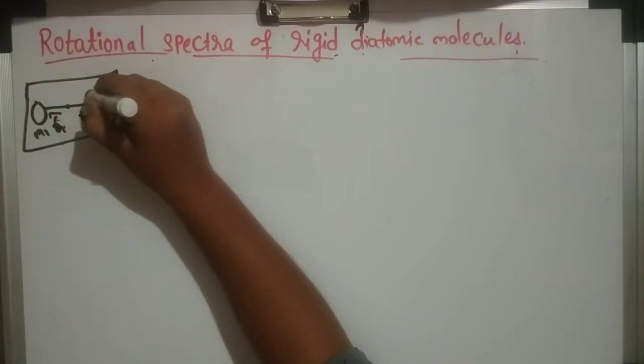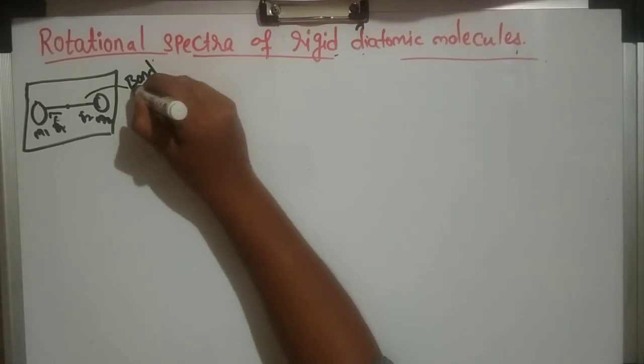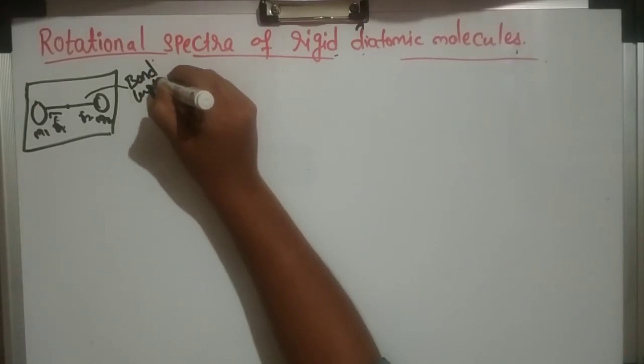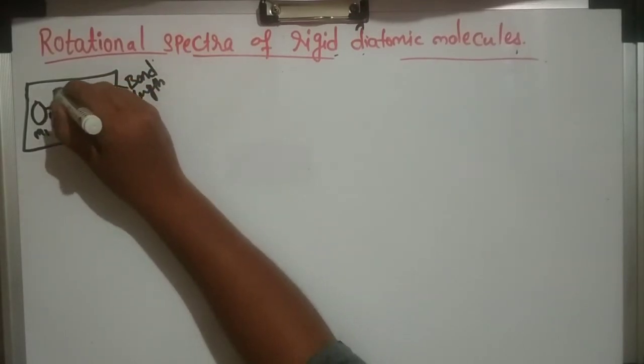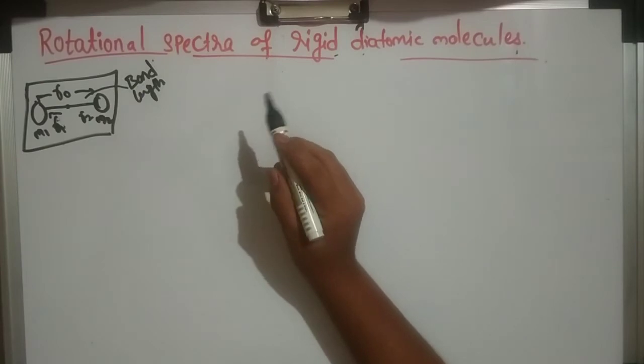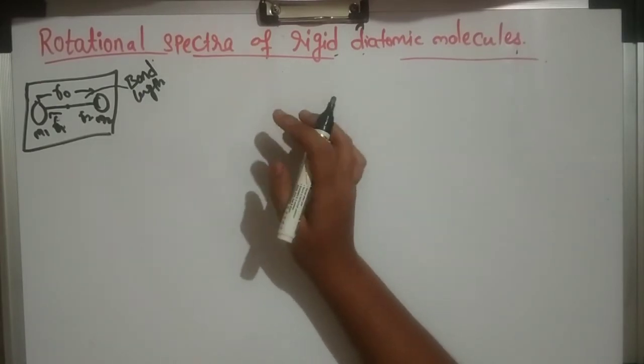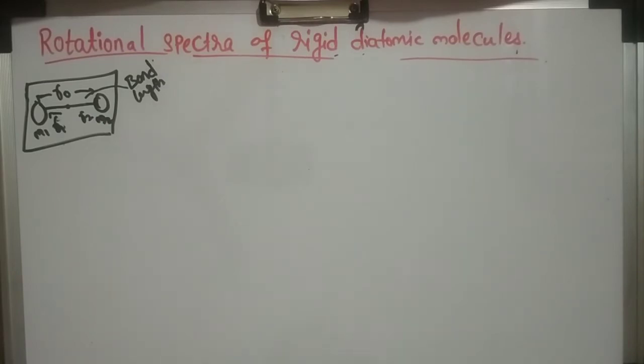So this is the bond length, and we will name it r naught. As it is rigid, its length will not change. Only pure rotation will take place.